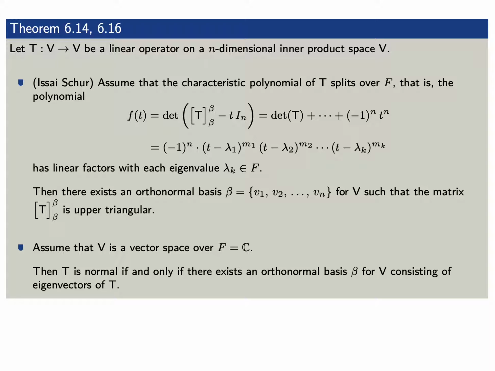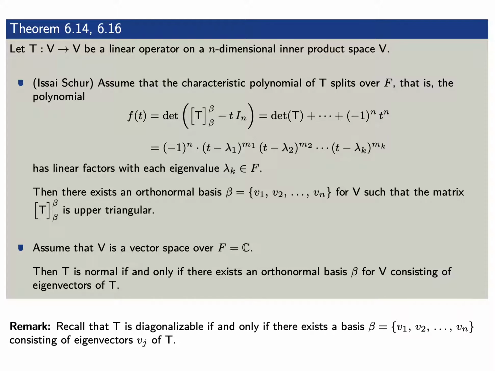Finally, assume that V is a vector space over the complex numbers. Then T is a normal operator if and only if there exists an orthonormal basis beta for V consisting of the eigenvectors of T. As a remark, recall that T is diagonalizable if and only if there exists a basis beta consisting of eigenvectors of T.